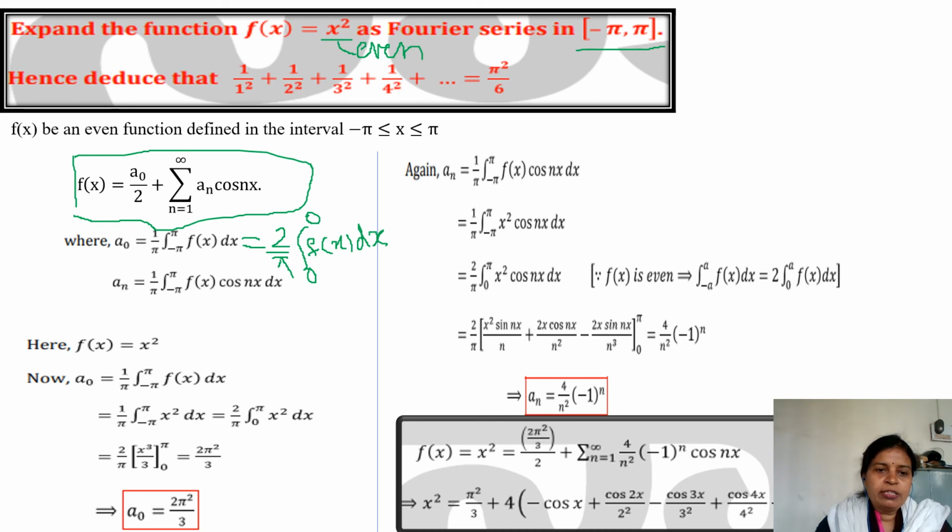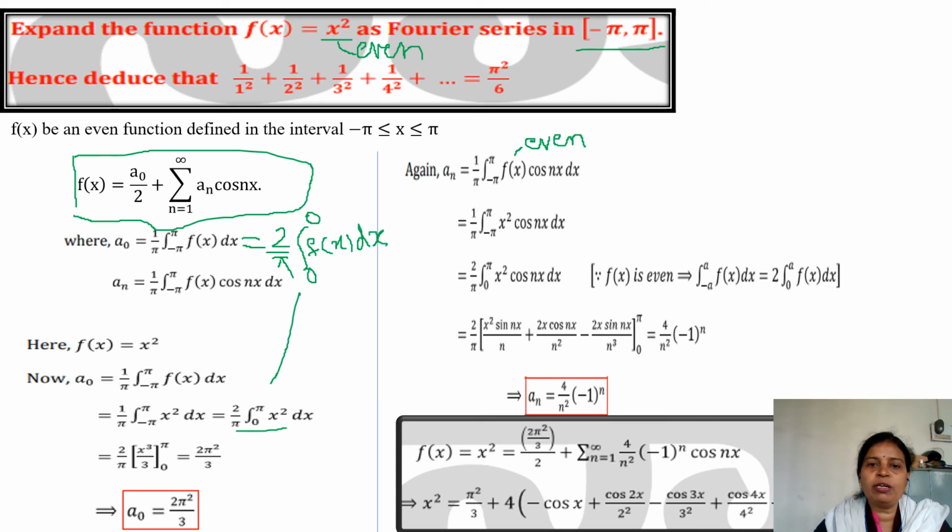So we will calculate a0. See here, the same formula which I have explained to you. Put upper limit pi, lower limit 0, it will give you 0 only. So you will get a0 is equal to 2 pi square upon 3. In a similar way, we will calculate an. See, this is even, cos is also even. Even into even will give you an even function. Therefore, the integration limits will change to twice of 0 to pi.